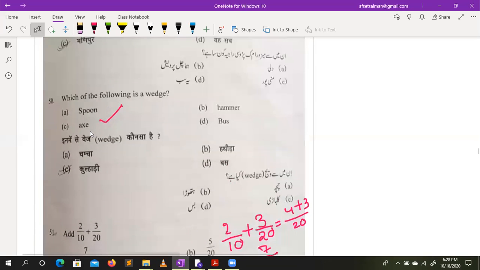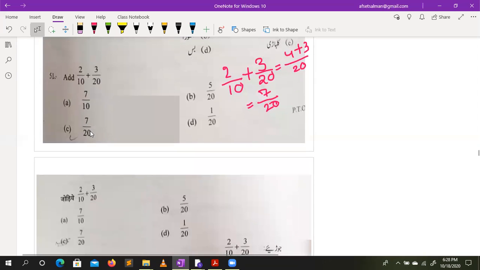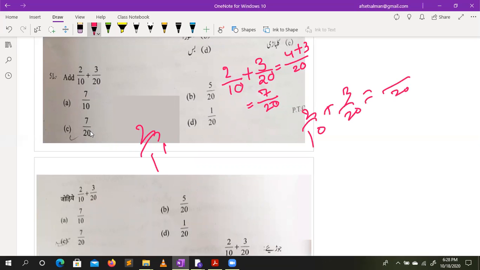Now starting the math questions from 51. Simply 2 by 10 plus 3 by 20. Take the LCM of 10 and 20. LCM is 20. 10 divided into 20 is 2, 2 twos are 4, 4 plus 3, 7 by 20. So go ahead with the answer C.